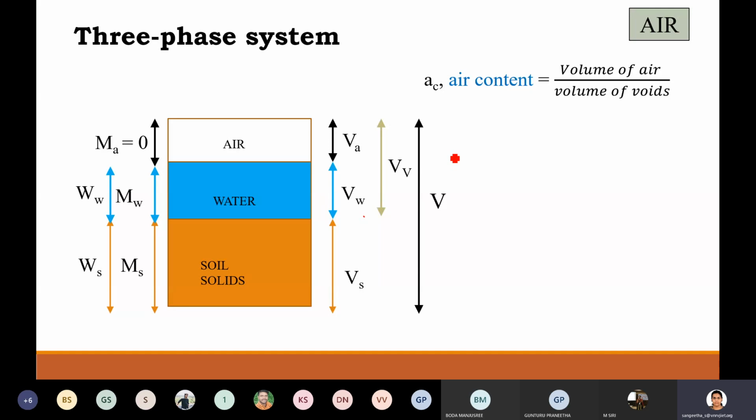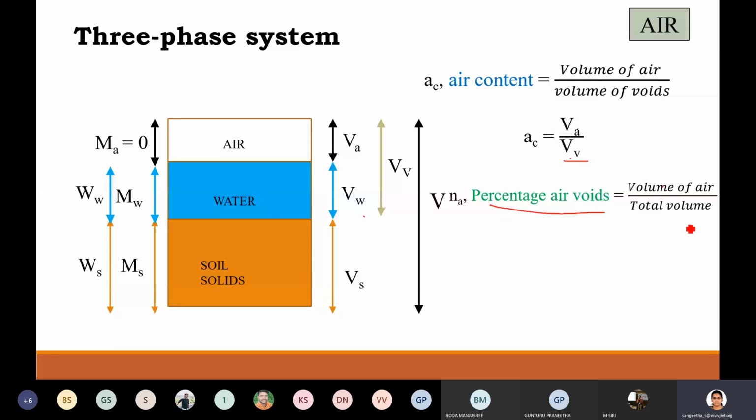The next terminology is percentage air voids. In the previous one, we represented volume of air in terms of volume of voids, whereas now we compare volume of air with respect to total volume. So air content is with respect to void volume, whereas percentage air voids is with respect to total volume.